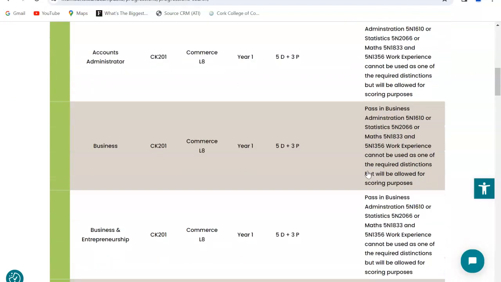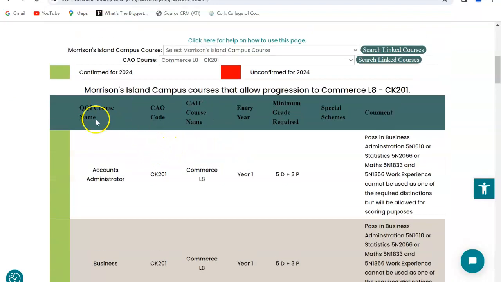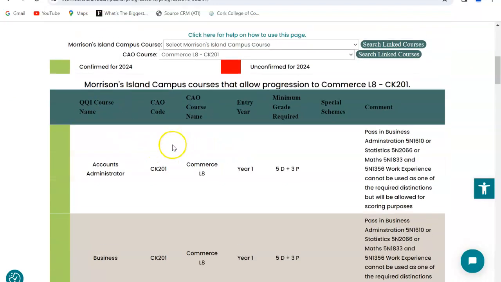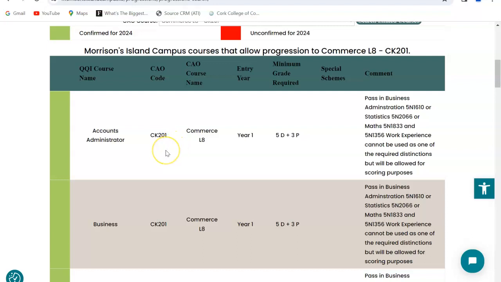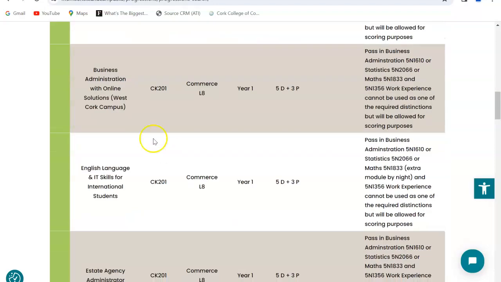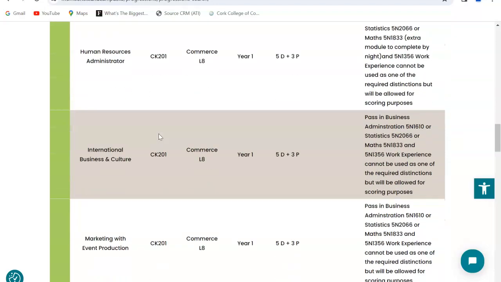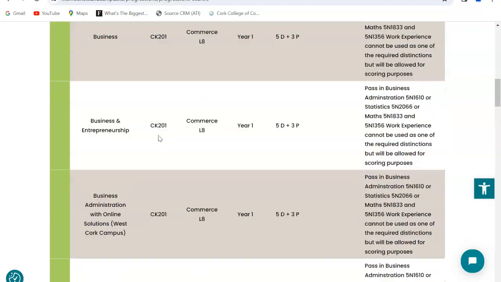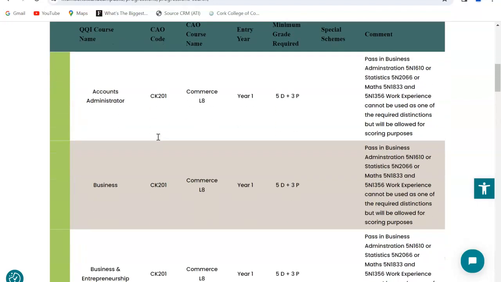it will tell me the options of courses in Morrisons Island campus that I can complete that will allow me entry to Commerce in UCC. So I have a range of options, whether it be in the West Cork campus, the City campus or the Macroom campus. There are a range of options available to me.